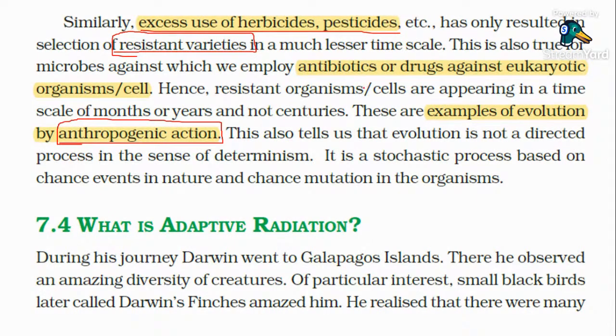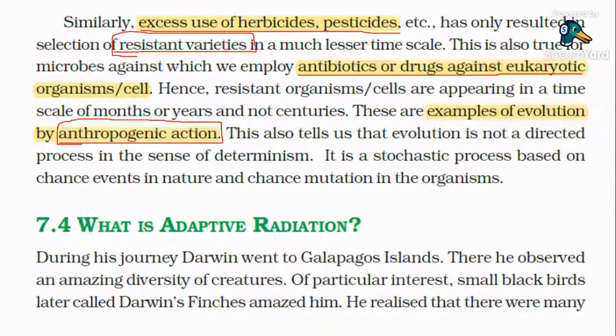Microbes also show this, with antibiotics or drugs against a eukaryotic organism. Guys, if there is a small fever, we take medicine. If the same fever comes again, we'll take medicine. Every week, the same fever will come again. What happens? Microbe will come again, we'll take the same. At last, after taking that medicine also, there won't be any effect on the microbe. The microbe will come again and again, just like coming to some relatives' home every week. And the antibiotics that we take will never satisfy. Clear? So this is an example for the anthropogenic action.